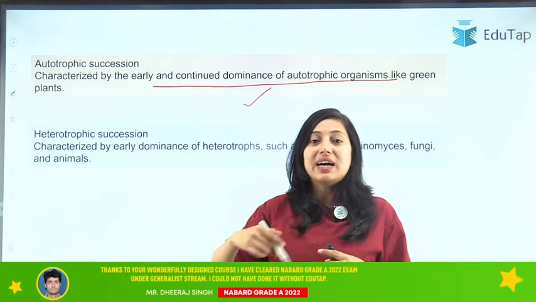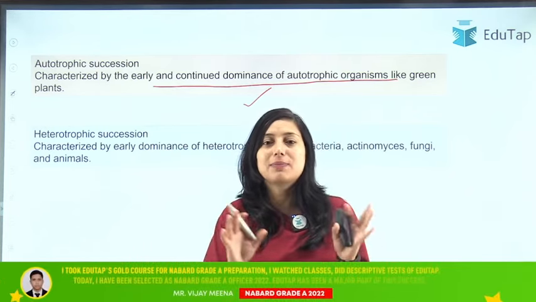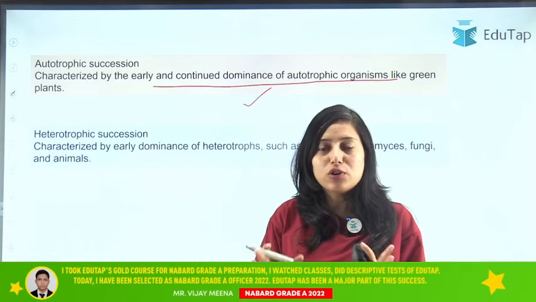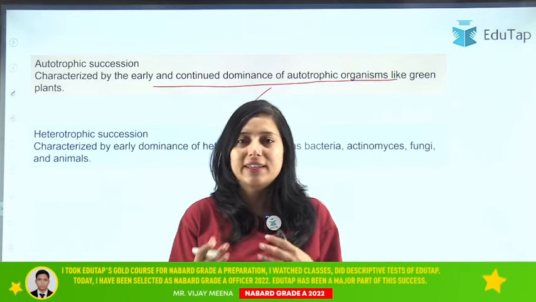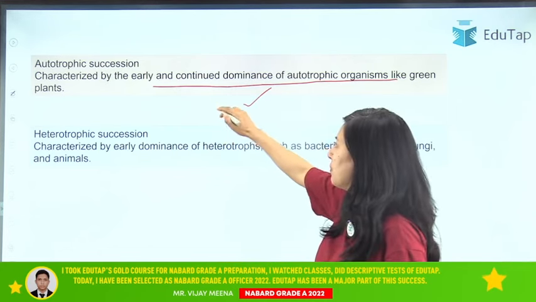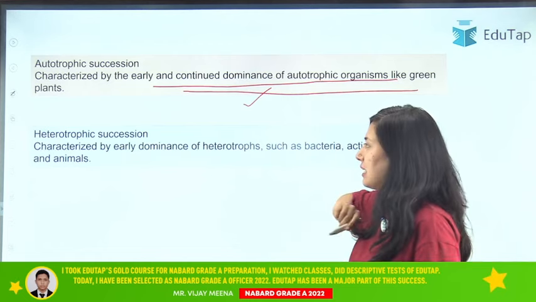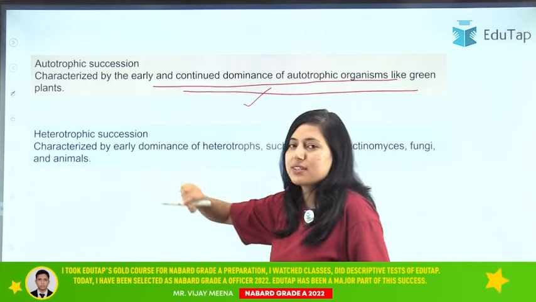So where there is an earlier dominance of green plants, that is your autotrophic succession. Auto means plant, autotrophs means they are capable of making their own food. So they are plants. So here you can remember autotroph by early and continued dominance of autotrophic organisms like green plants. Then we have heterotrophic succession.